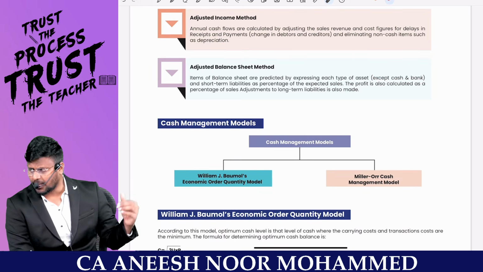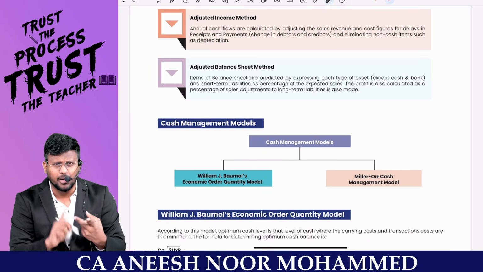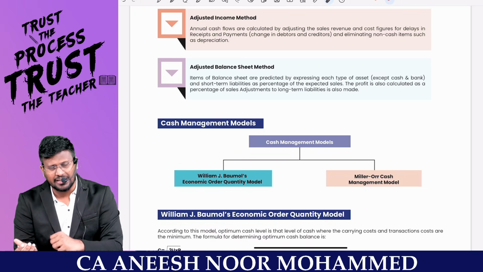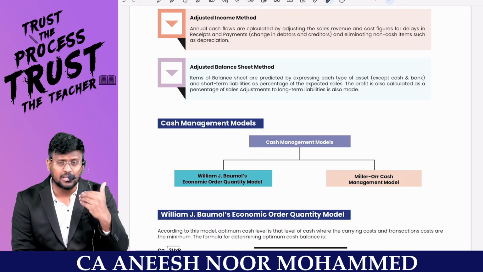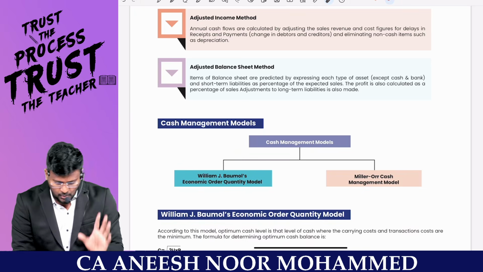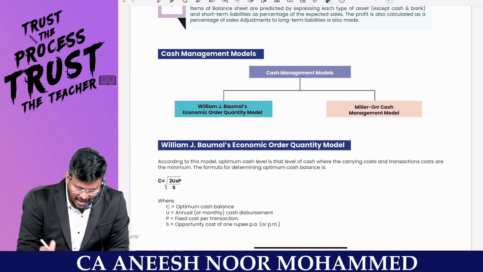All the other items I will be predicting, like raw material, WIP, finished goods, debtors, creditors, and I will keep the cash and bank balance as the balancing figure. That is what the adjusted balance method is. So we are having 2 models.